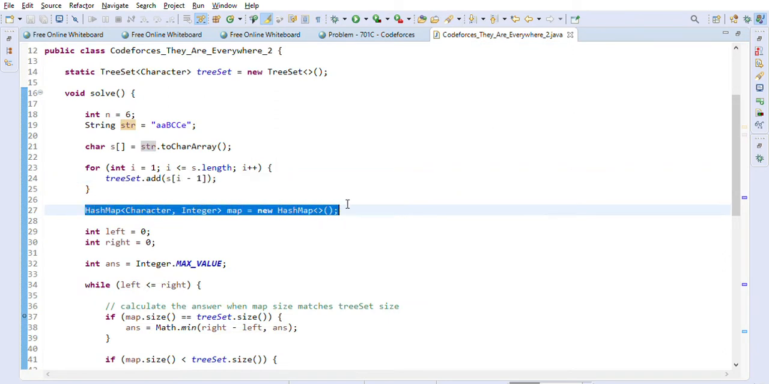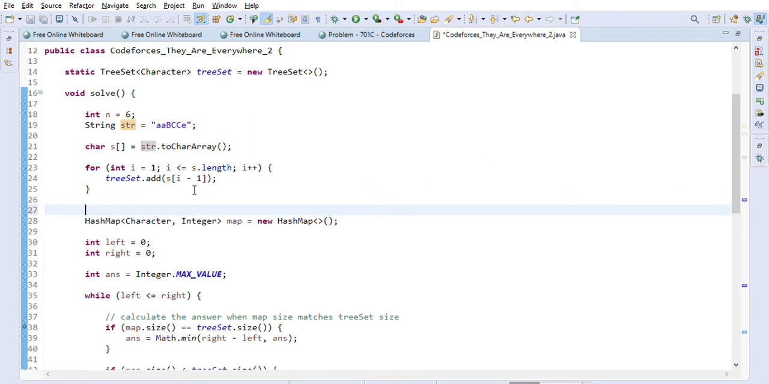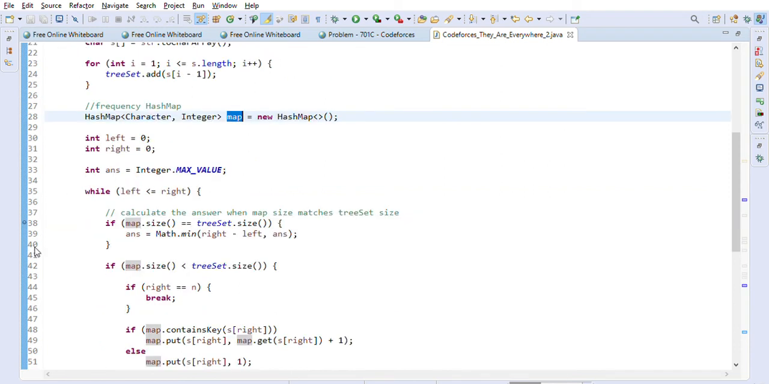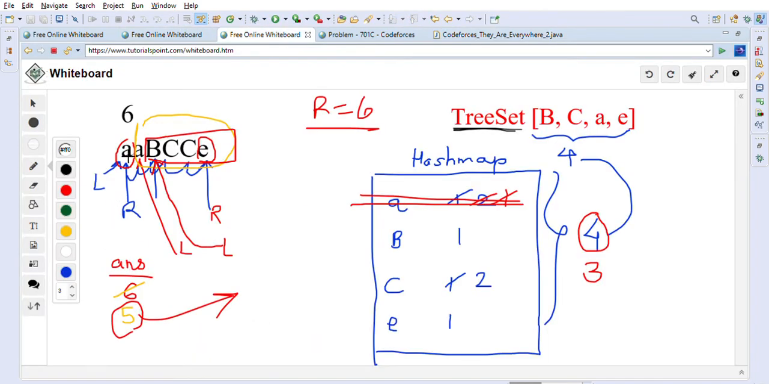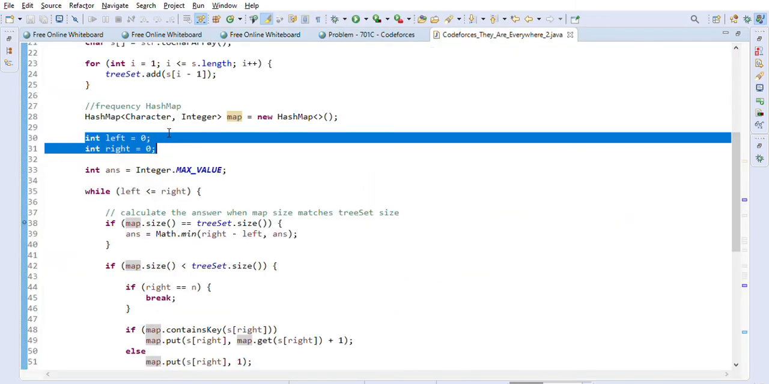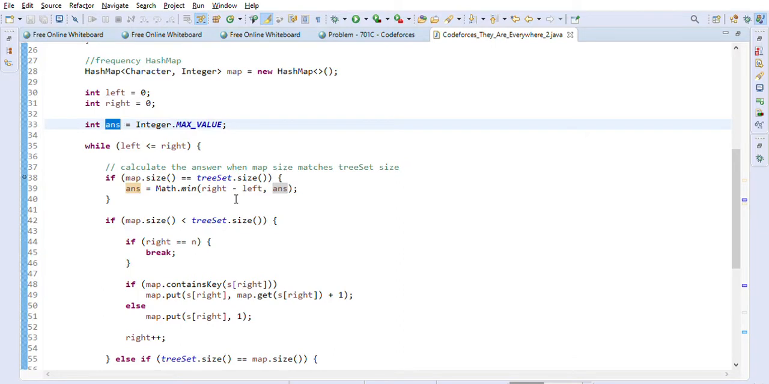After that we define the hash map of character comma integer. I'll write a comment here: this is a frequency hash map. Every character and its frequency we will keep track of using this map. We are going to take two pointers, one left pointer and one right pointer. As I mentioned, both will be pointing to the first A in the beginning, that is index 0, and right will keep moving to the right. Then we have one answer variable, initialized with Integer.MAX_VALUE.